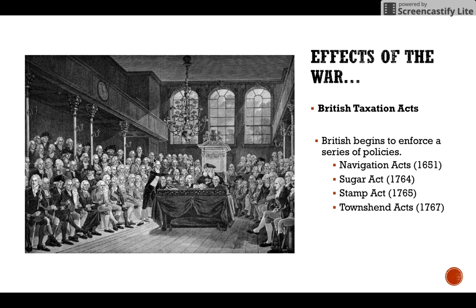The Navigation Act, which was actually issued back in 1651, but because of salutary neglect and the distance, it was hard to enforce this law. Another policy that they're going to enforce is the Sugar Act of 1764, the Stamp Act in 1765, and then the Townshend Act in 1767. The colonists are not going to like this at all. Their response to this is actually no taxation without representation. The idea is that they want their voice to be heard in British Parliament, as any other English citizen has.